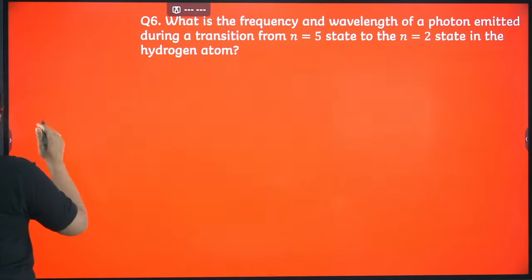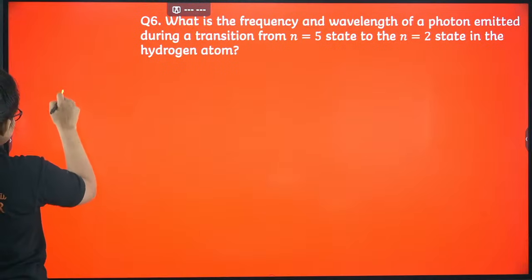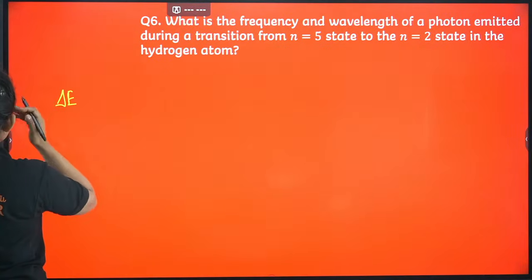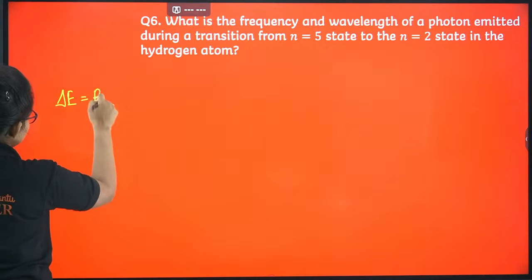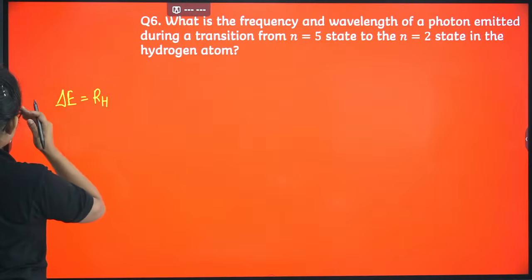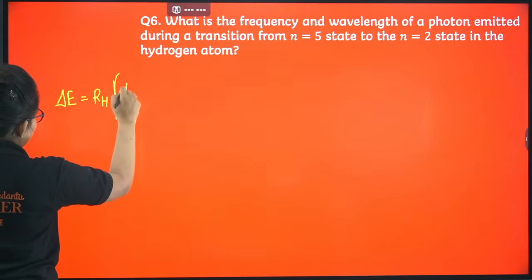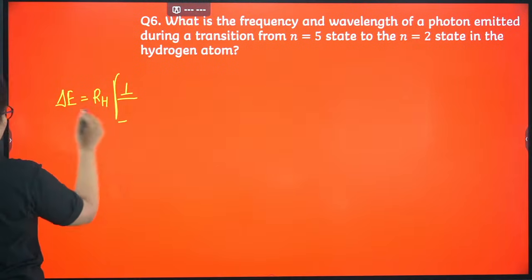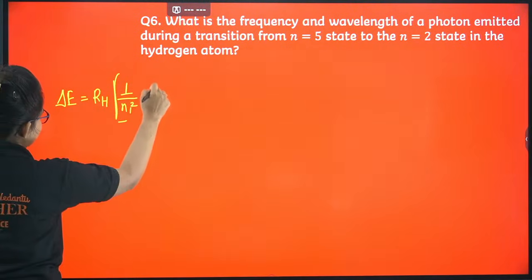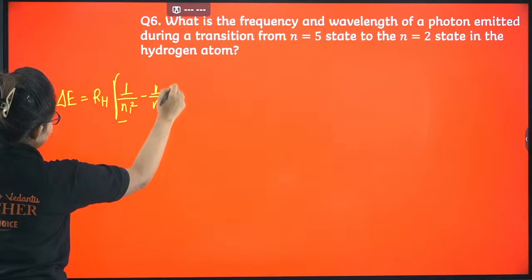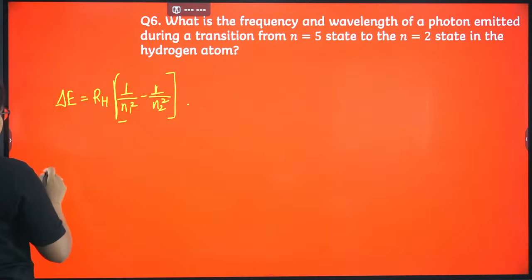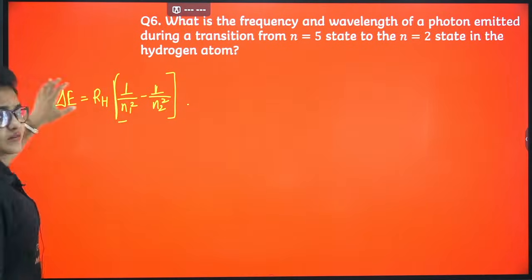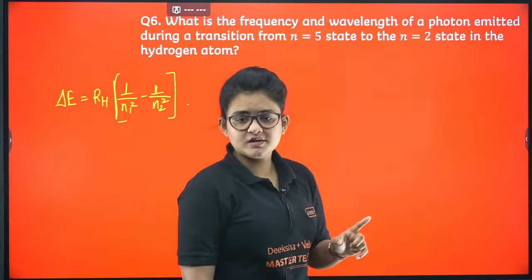First the energy equation: E equals RH, the Rydberg's constant, times 1 by n1 square minus 1 by n2 square. This is the formula.